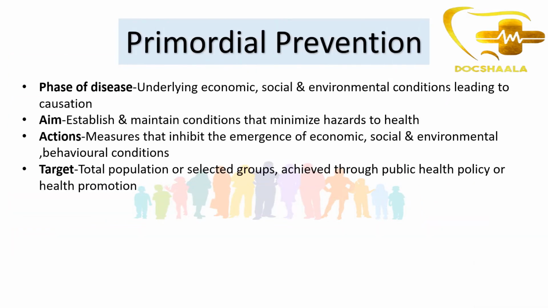Primordial prevention. In this, the phase of disease is the underlying economic, social and environmental conditions leading to causation. So here the disease has not yet been caused in that particular area. The aim here is to establish and maintain conditions that will minimize the hazards to health. The actions we take are measures that inhibit the emergence of economic, social, environmental and behavioral conditions, so that the disease does not come to that particular place.